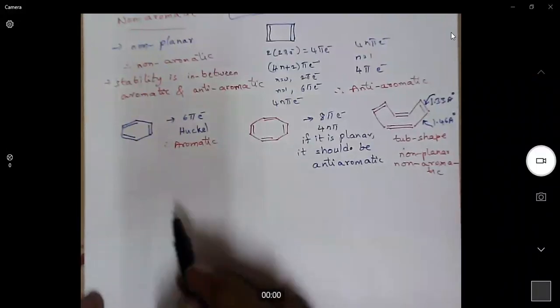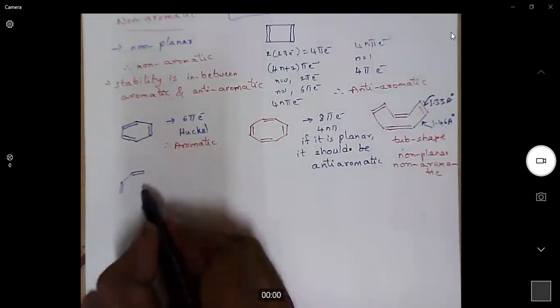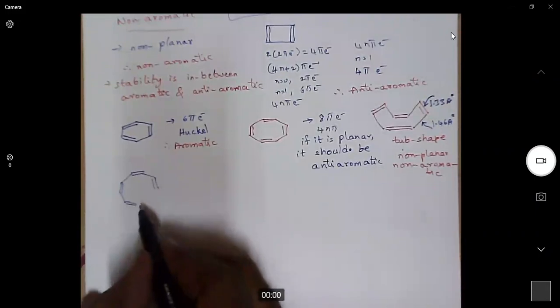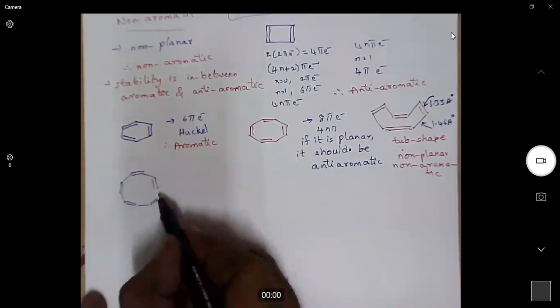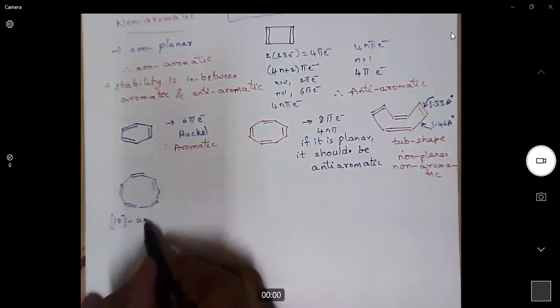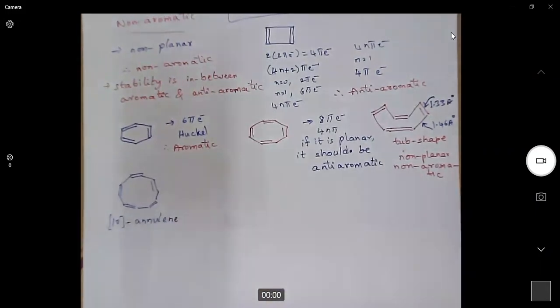Take the example of [10]annulene. [10]annulene will be a little interesting. A single cyclic molecule with conjugated double bonds is generally called an annulene.